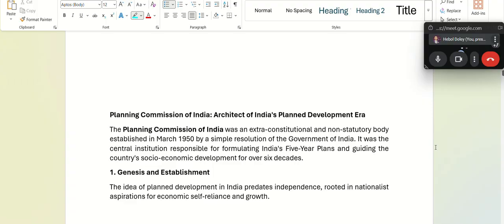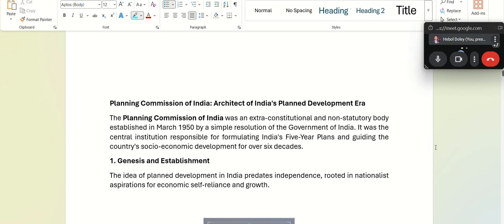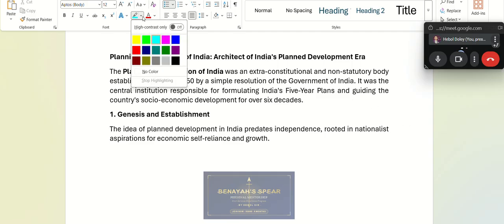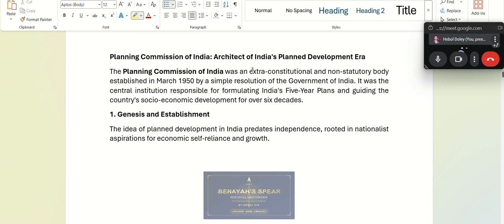Now, to implement all these strategies, initially after independence, we had the Planning Commission, okay? To implement the strategies, who will implement? Someone has to implement. So the Planning Commission of India was started. It was an extra-constitutional and non-statutory body established in March 1950.